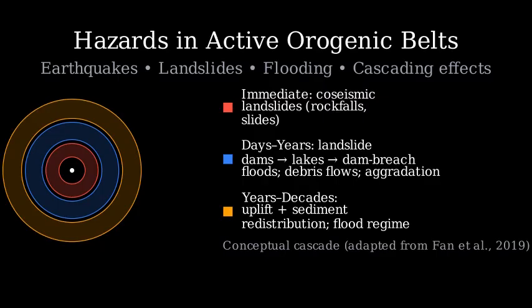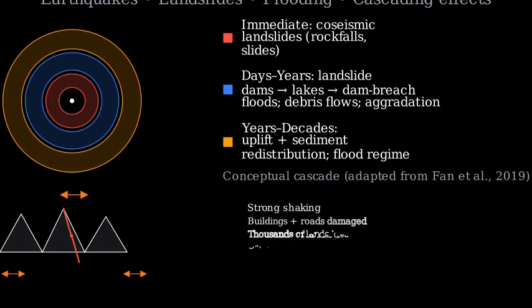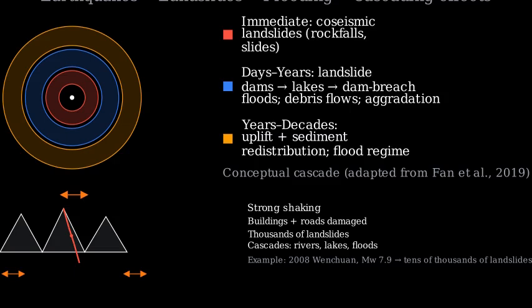2019. Earthquakes in mountain belts are frequent and powerful. In collision zones like the Himalaya, large thrust or strike-slip earthquakes produce strong vertical and horizontal accelerations. The shaking damages structures and triggers many landslides. Cascading impacts follow. Fractured slopes remain unstable for years, groundwater and rivers can shift, and glacial or landslide lakes may outburst.